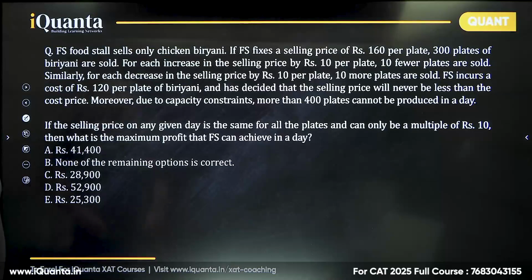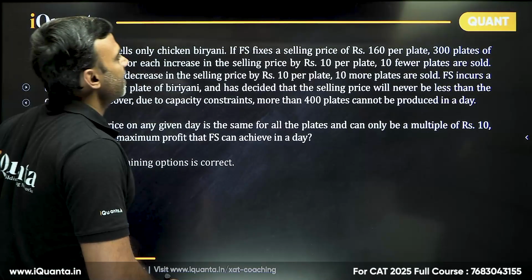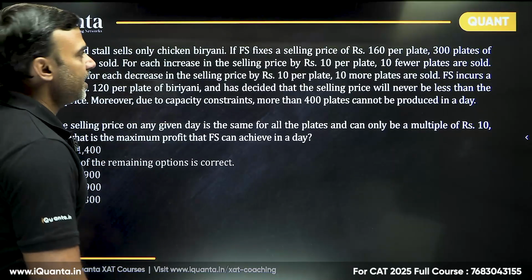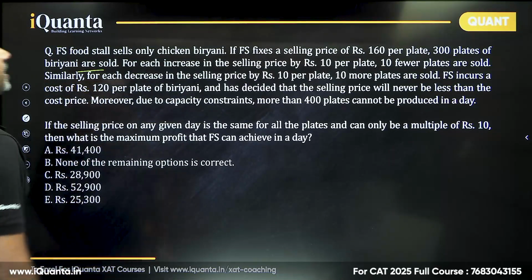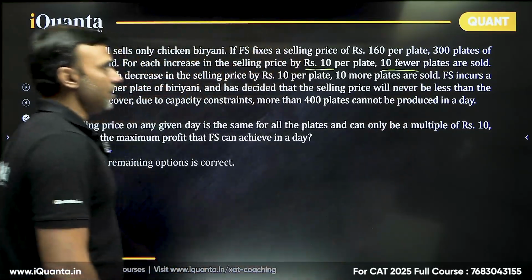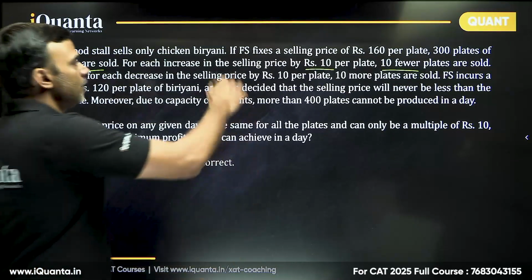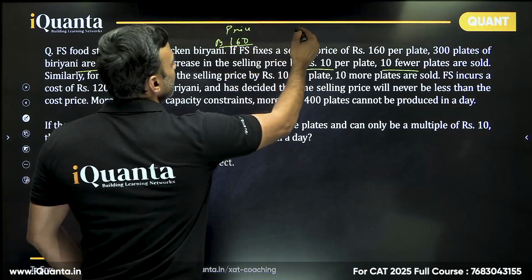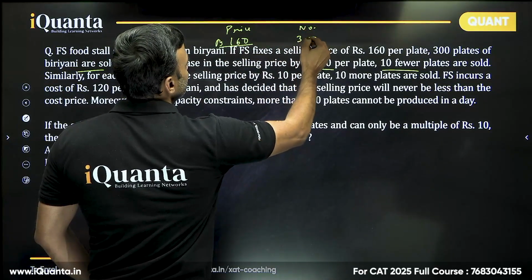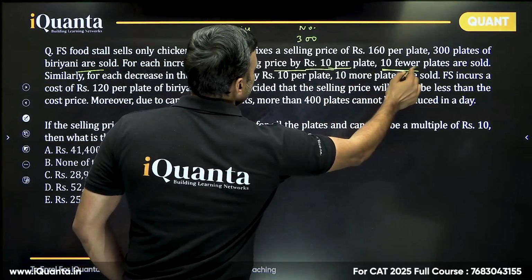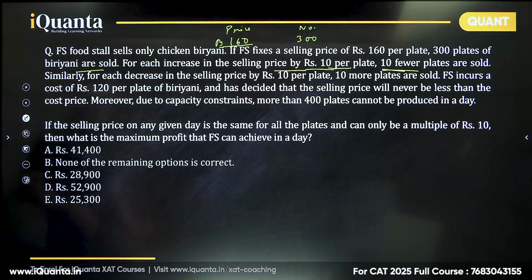The question says, FS food stall sells only chicken biryani. If FS fixes the selling price of rupees 160 per plate, 300 plates of biryani are sold. For each increase in the selling price by rupees 10 per plate, 10 fewer plates are sold. Okay. So price is 160 rupees per plate and the number of plates is 300. So if I increase the price by 10, 10 less plates are sold. Okay. Similarly, for each decrease in selling price of 10 rupees per plate, 10 more plates are sold.